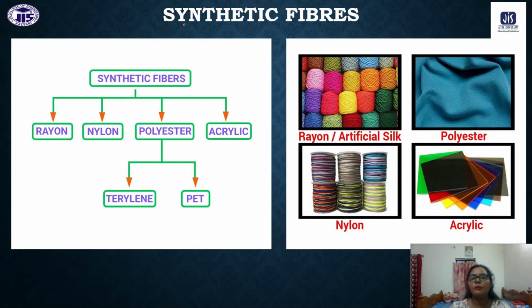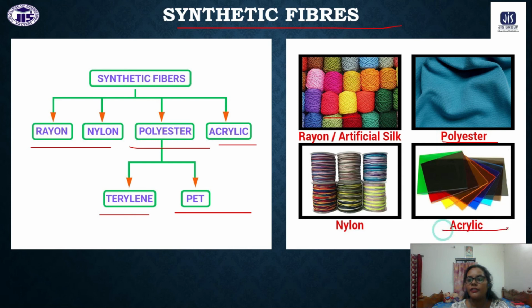And these are some of the synthetic fibers. Synthetic fibers are generally rayon, nylon, polyesters like terylene, PET, and acrylic. These fibers are generally used for making clothes. Here you can also see rayon, that is artificial silk, polyester, acrylic, and nylon. So these are some of the synthetic fibers we also use in our daily life.